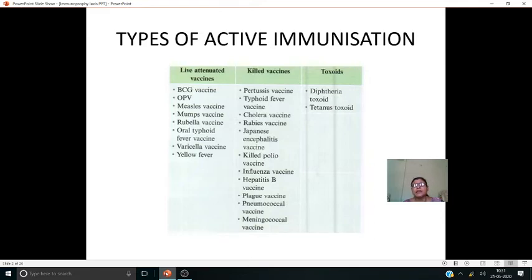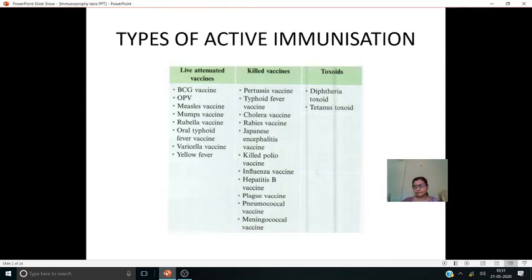DPT is diphtheria, pertussis and tetanus toxoid, but among DPT, the diphtheria and tetanus components are the toxoids. And next we will see the immunization schedule. The immunization schedule contains those three types of vaccines.